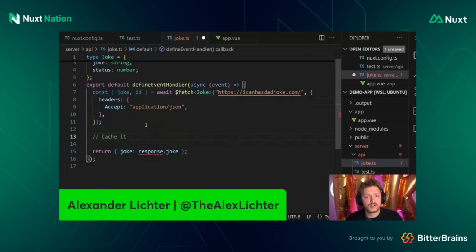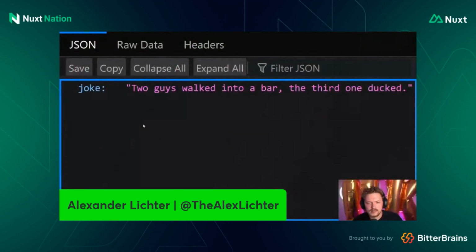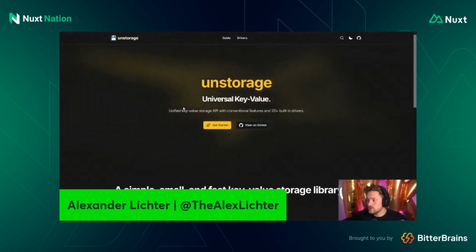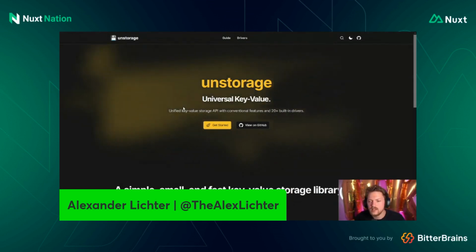Well, with one of the wonderful integrations, thanks to Nitro, which is, in this case, the use storage integration for a package called unstorage. So also, you can use all of the unJS packages standalone. So if you say, hey, I have a project with, I don't know, Express still, and I can't migrate all the things over, even though Nitro and also H3 have Express compatibility layers, no problem. Just use unstorage if you need some kind of universal key value storage.